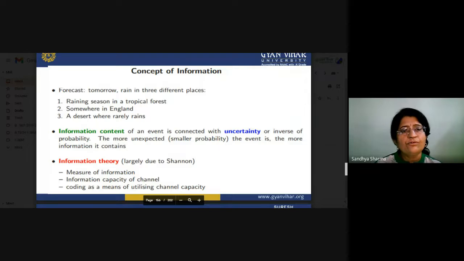According to information theory, according to Shannon's measure of information, we first have to measure the information. We have to know about the information capacity of a channel, and coding as a means of utilizing the channel capacity. How can you do your coding so that you can maximally utilize your channel capacity? These are the three basic things we have to know.